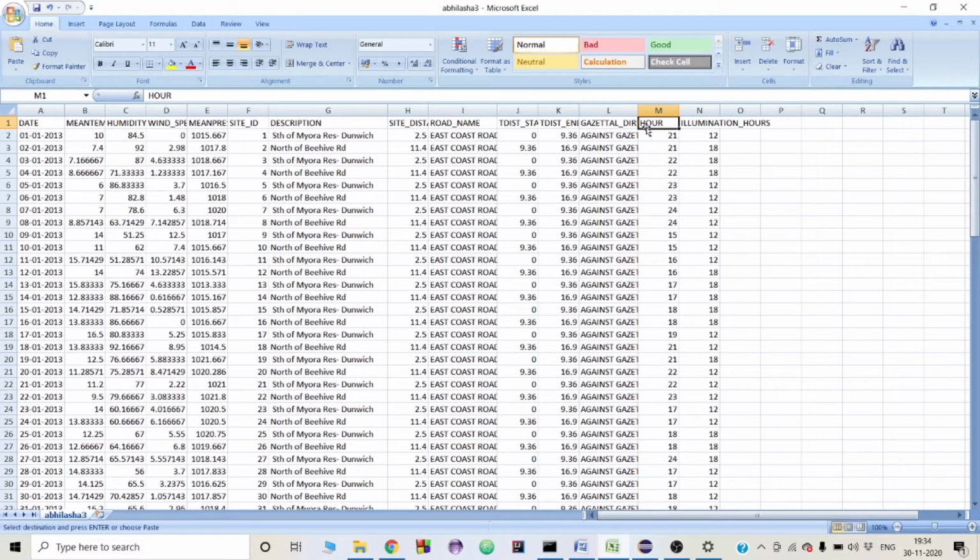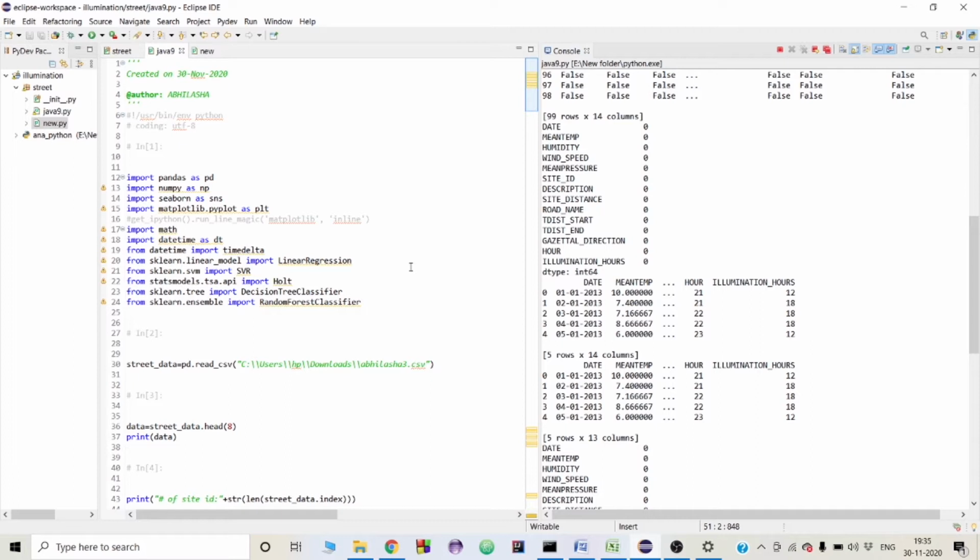Second last is the hour. It is the hour of the day for traffic volume, and the last one is illumination hours. These are the hours up to which street lights will be illuminated based on traffic and weather predictions. As we know, traffic and weather are related to each other, that is, if the weather is clear or foggy, then the traffic will be smooth to heavy. Sometimes bad weather also leads to accidents. Thus, to avoid or prevent these kinds of happenings, street lights have been introduced.